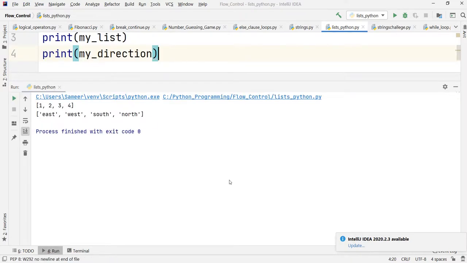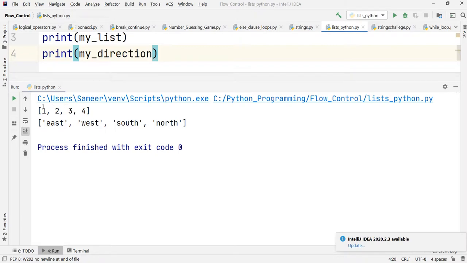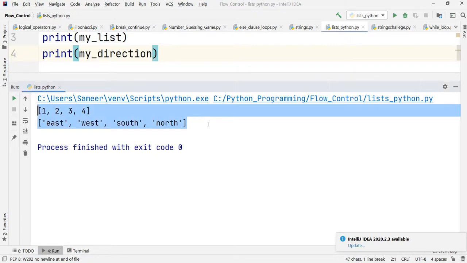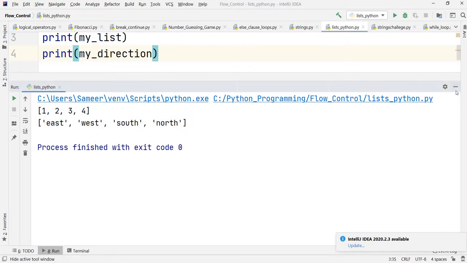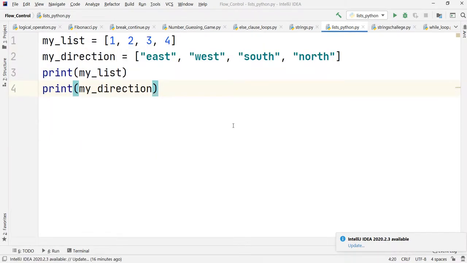Okay, so as you can see, it is showing the list of items that we have created, the two lists that we have created. Again, a few takeaways from this point. A list has to be enclosed within square brackets. That is the first thing. Again, the items in the list have to be separated with commas, as we have shown.